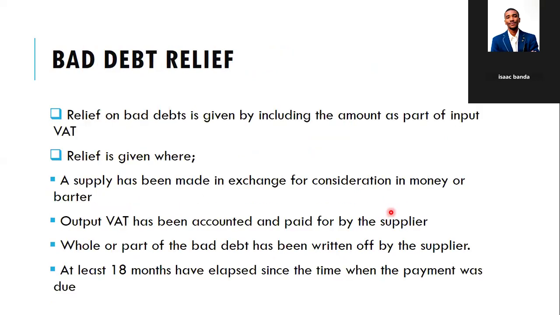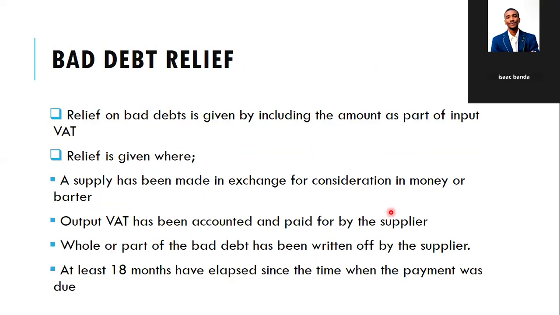So now there's what we call bad debt relief. This is where a company has got a bad debt. They've got receivables, but the customer is unable to pay them back, maybe due to bankruptcy or one reason or the other, right? So if there's a bad debt, ZRA says the entity can have a bad debt relief, right?